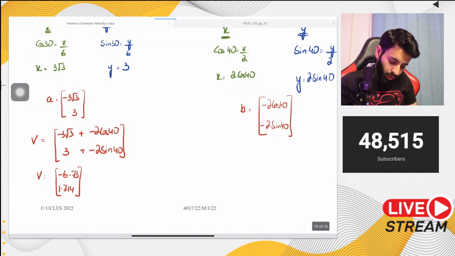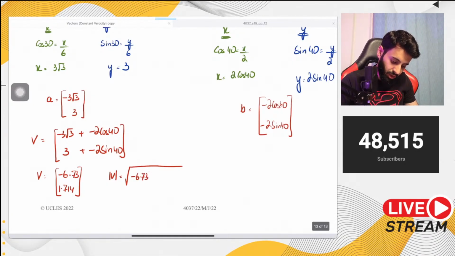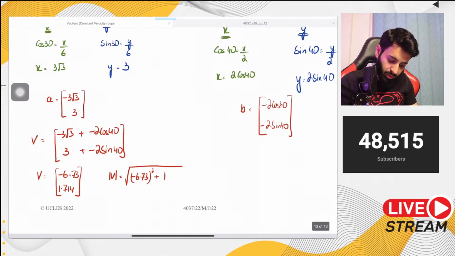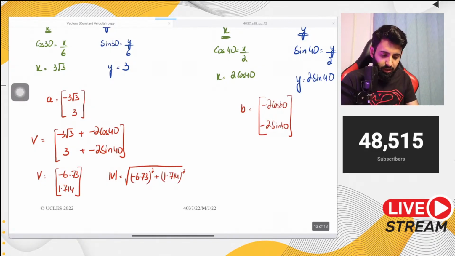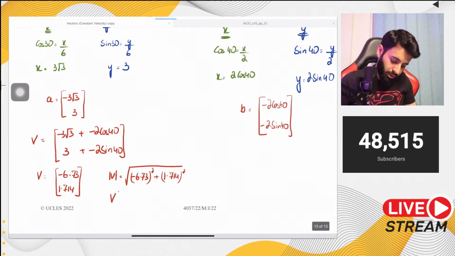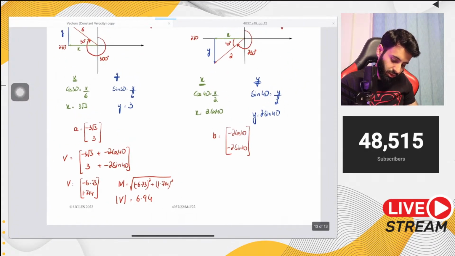Okay. Now the magnitude of this vector is going to be square root of minus 6.73 squared plus 1.714 squared. Okay. So I have the exact value in my calculator. I'm just going to square that, plus 6.73 squared, and then take the square root of it. So the magnitude of v turns out to be 6.94. Okay. Now this is the magnitude. The bearing is still left.